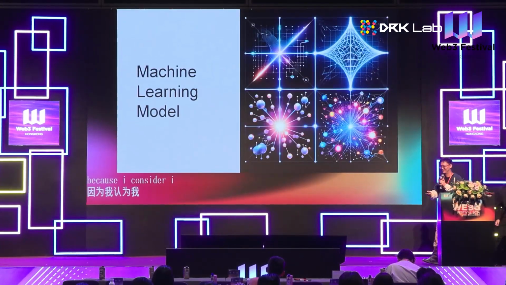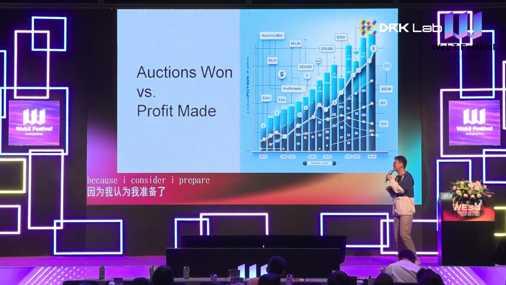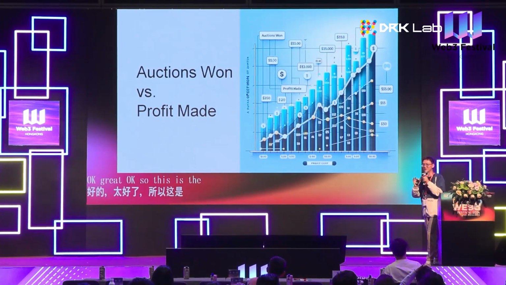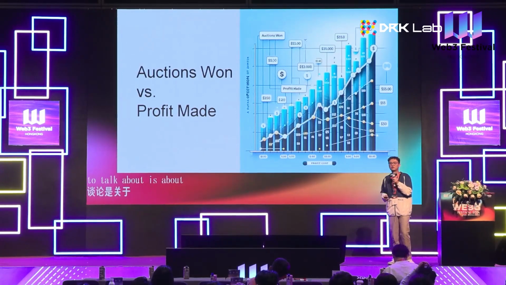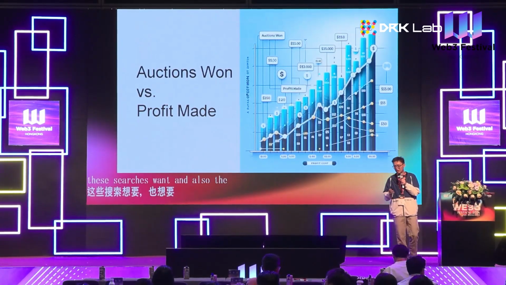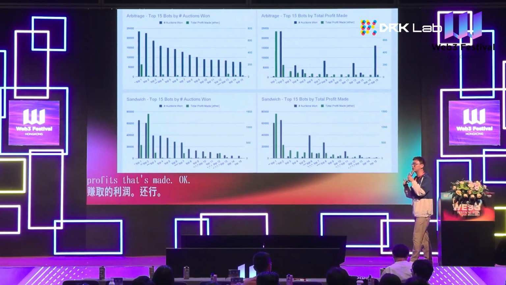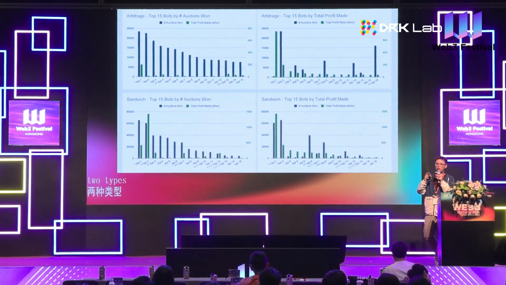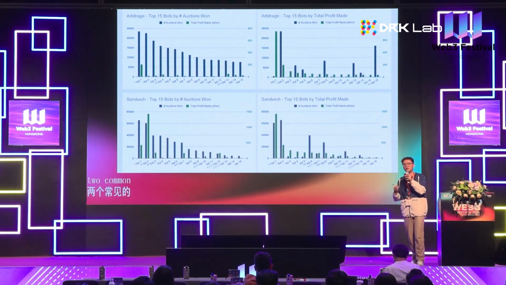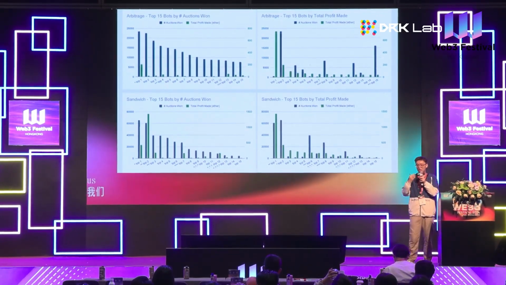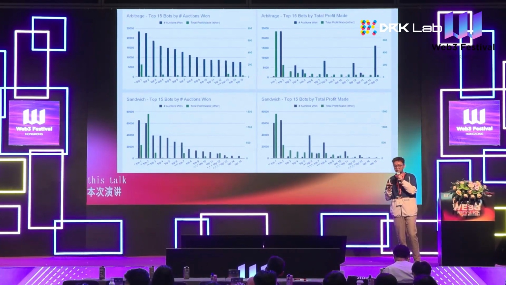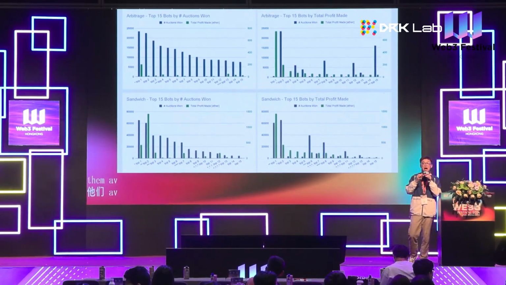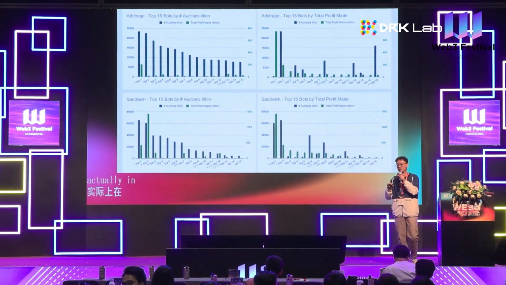Okay, great. So the first thing I'd like to talk about is the auctions that these searchers won and also the profits they made. In this study, we mainly focus on two common types of MEV, which can help us understand what is going on there. Our first key takeaway is that although we call them MEV together, no matter whether arbitrage or sandwich, the behavior of searchers in this market is very, very different.